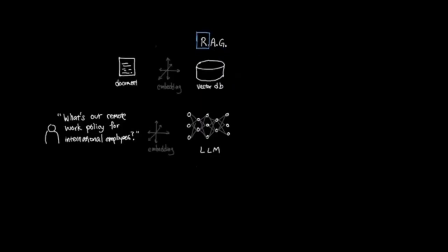Starting with retrieval. Just like how we convert the documents into vector embeddings to store them inside the database, we do the exact same step for the question that reads, what's our remote work policy for international employees? Once the embedding for this question is generated, it is compared against the embeddings of the documents. This type of search is called semantic search, where instead of searching by static keywords to find relevant content, the meaning and the context of the query is used to match against the existing dataset.